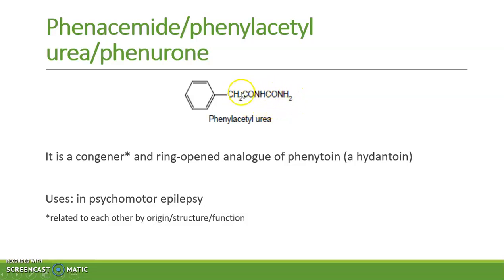CH2CONH2. In the hydantoin system, this group is in the cyclic form, that is in the ring form, whereas here it is in the form of the open chain. Thus, it is said to be ring-opened analog of phenytoin. It is used in psychomotor epilepsy.